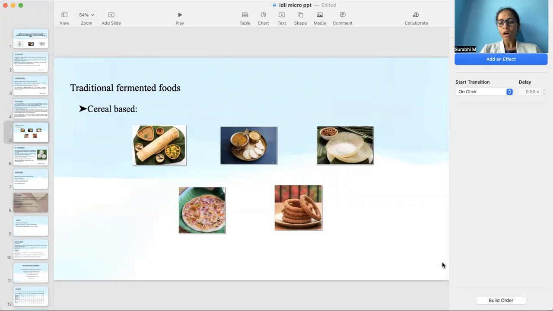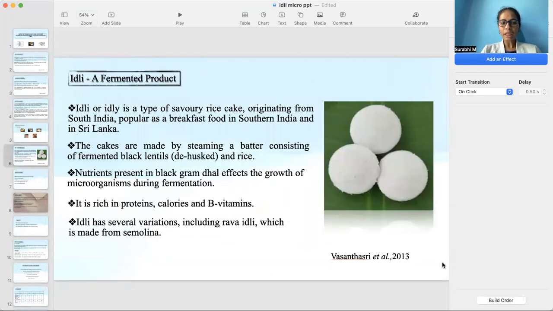Idli, dosa, appam, uttappam, and sel roti are cereal-based traditional fermented foods. Idli or idali is a type of savory rice cake originating from South India. It is a popular breakfast food in South India as well as in Sri Lanka. The cakes are made by steaming a batter consisting of fermented black lentils and rice. Nutrients present in black gram dal affect the growth of microorganisms during fermentation. It is rich in proteins, calories, and B vitamins. Idli has several variations including rava idli, which is made from semolina.